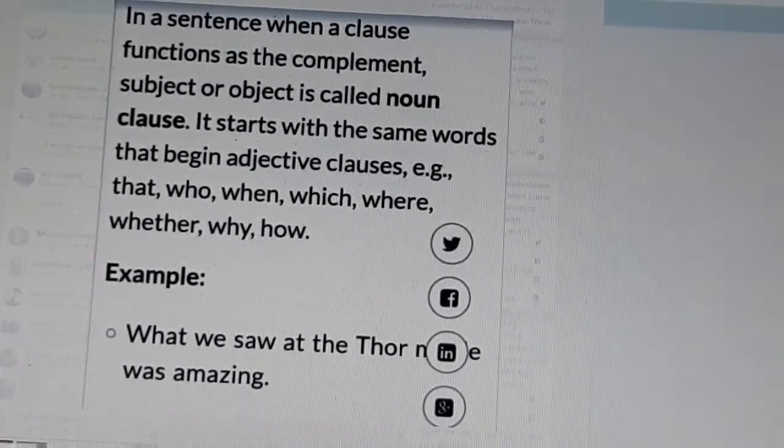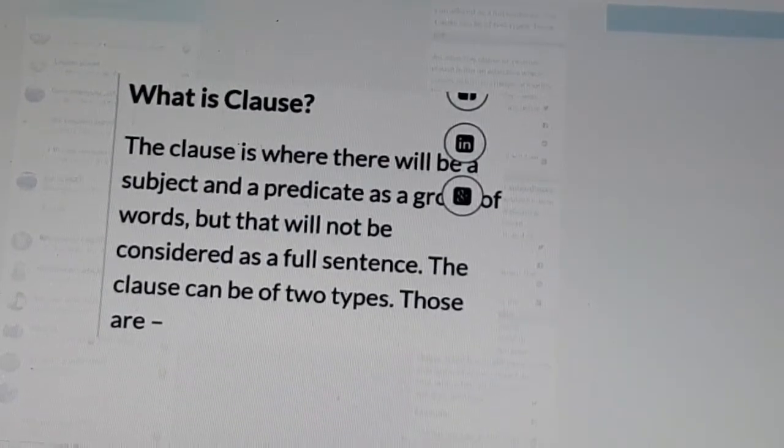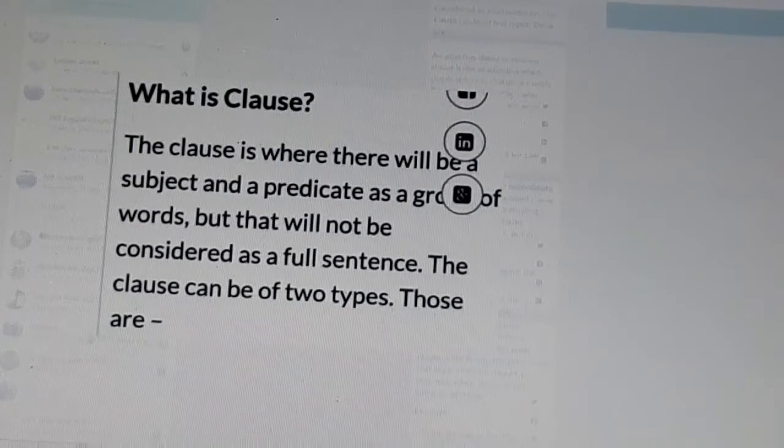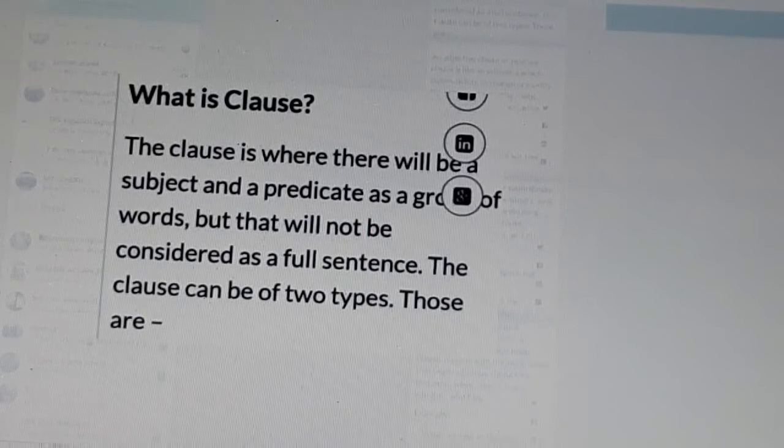Okay. A clause is a group of words where there will be a subject and a predicate, but it is not considered a full sentence. It is of three types. What are they?